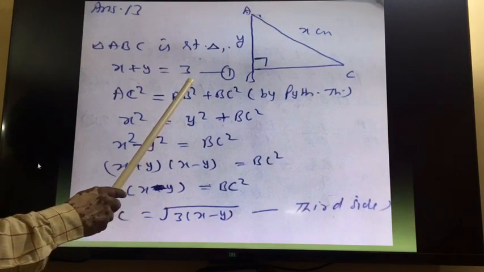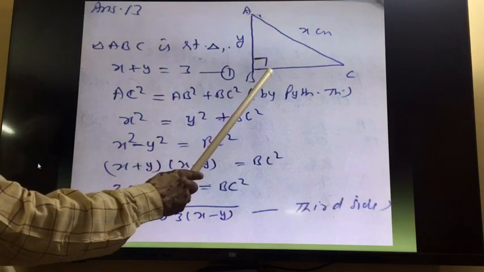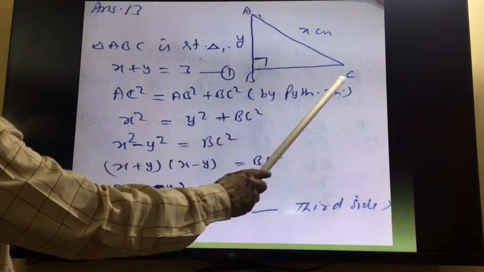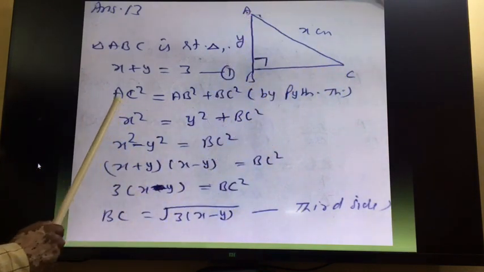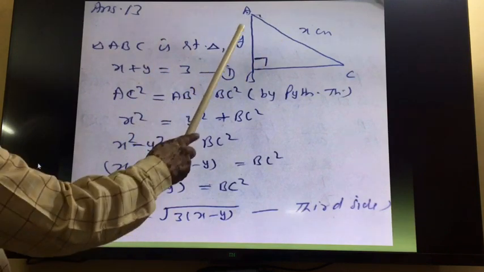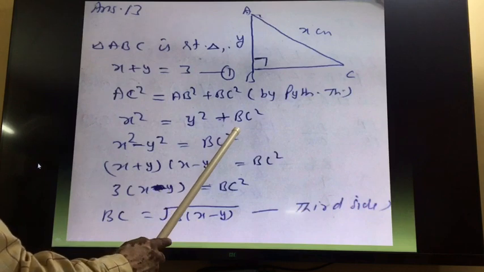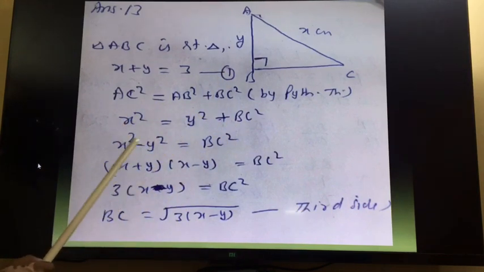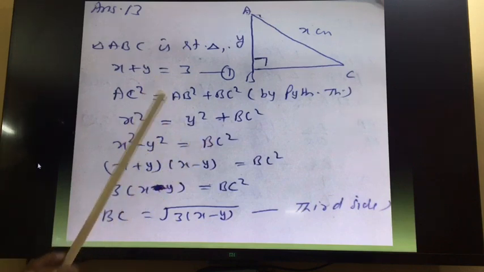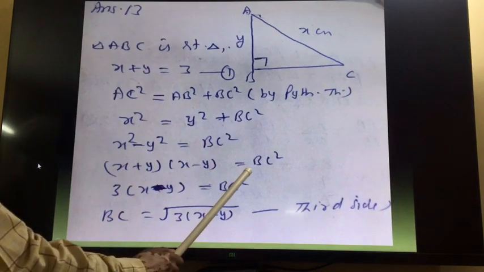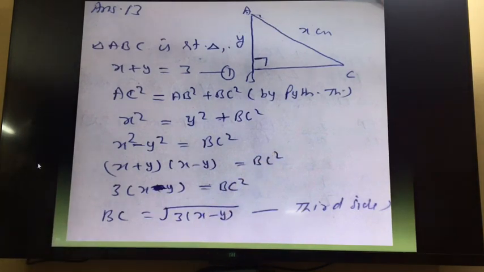This portion is given, and because this is a right triangle, we can apply the Pythagoras theorem. So AC square is equal to AB square plus BC square. In place of AC we can write x square is equal to AB which is y, so y square plus BC square. Now y square we can transfer to the left side, so x square minus y square is equal to BC square. Here a square minus b square is (a plus b)(a minus b), equal to BC square.